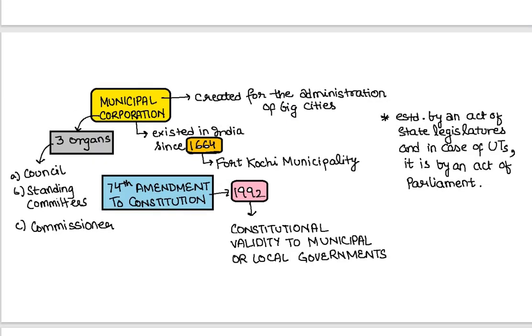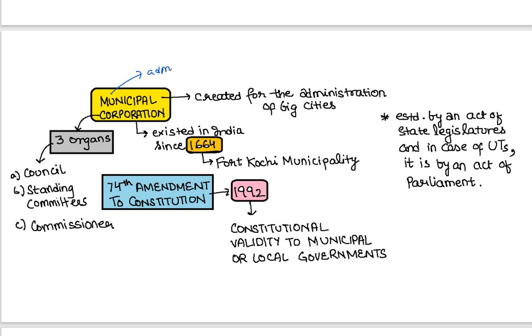So when we talk about the municipal corporation, we know that the municipal corporation is created for what? It's a part of the administration, na? Administrative process. So to administer the big cities where the population is approximately around 1 million, तो वहां पर हम क्या करते हैं, एडमिनिस्ट्रेशन के लिए एक सिटी को भी डिवाइड इनटू डिफरेंट वार्ड्स एंड डिफरेंट ज्योग्राफिकल एरियाज, एंड देन वी एस्टैब्लिश म्युनिसिपल कॉर्पोरेशन दैट लुक्स आफ्टर दोज वार्ड्स फॉर प्रॉपर एंड एफिशिएंट एडमिनिस्ट्रेशन.